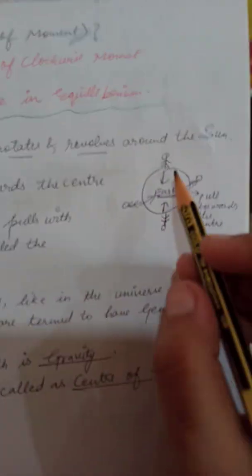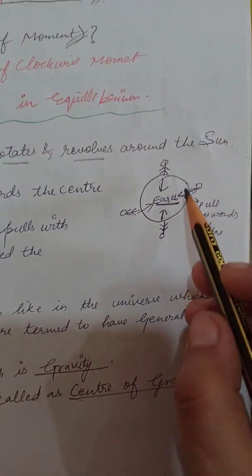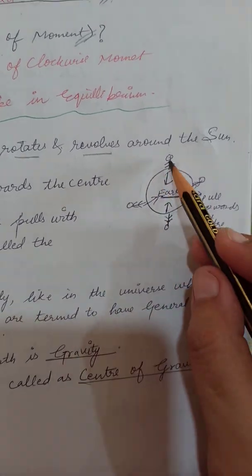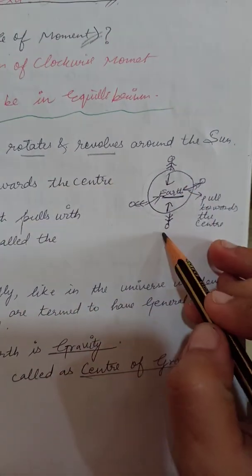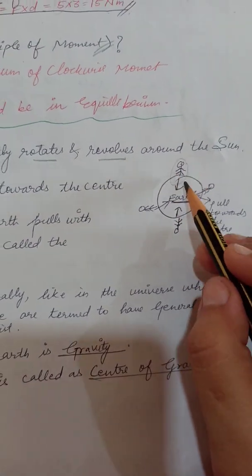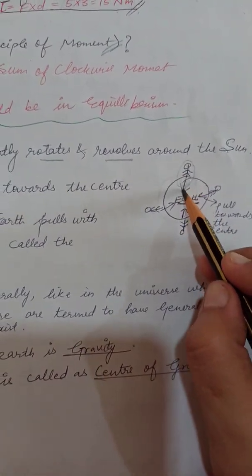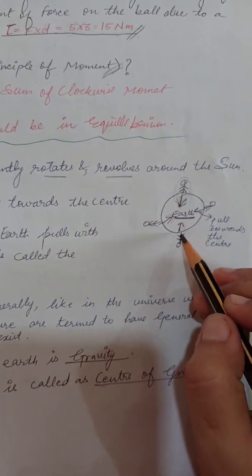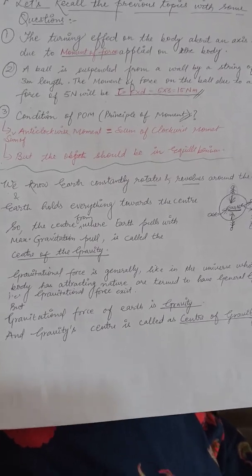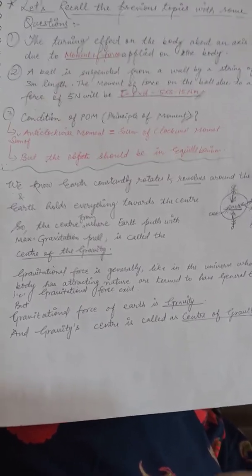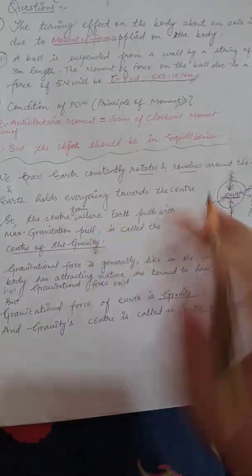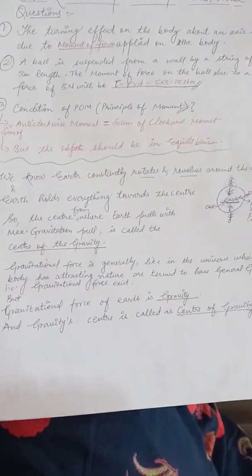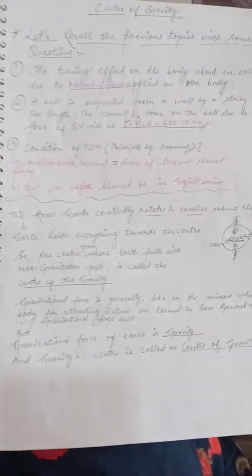See, just consider this example, the figure which I have drawn here. Look towards it. This is the earth. Four persons are standing in four different directions. If you look at the first person, it is being pulled by the earth in this direction, that is towards the center. Here also it is being pulled towards the center. From here also it is being pulled towards the center. So what you have recalled from this figure is that earth holds everything towards the center. So the center from where the earth pulls with maximum gravitational pull is called your center of gravity.